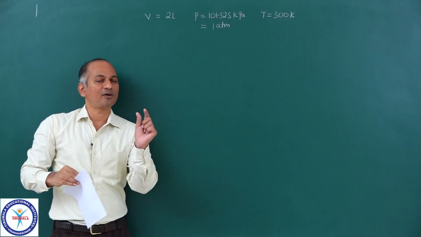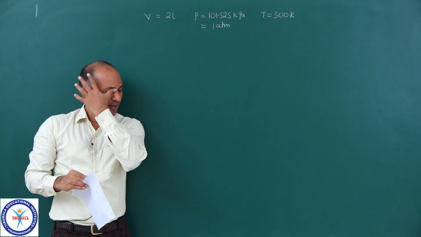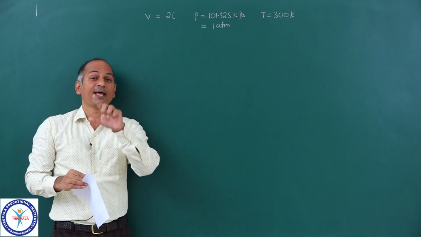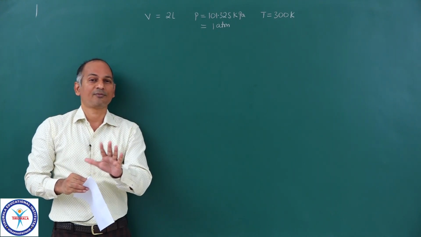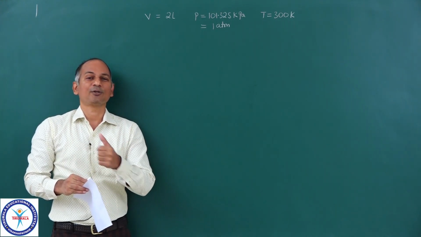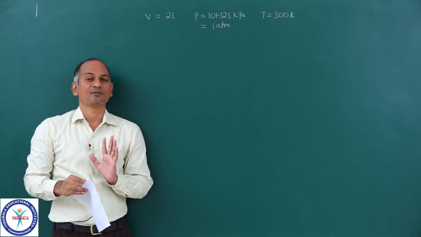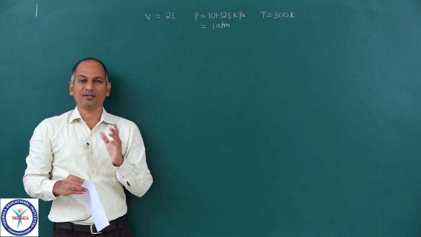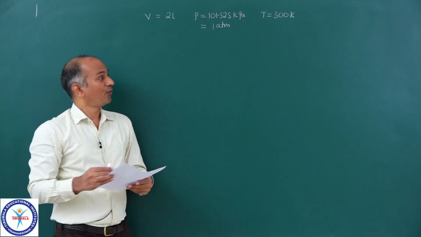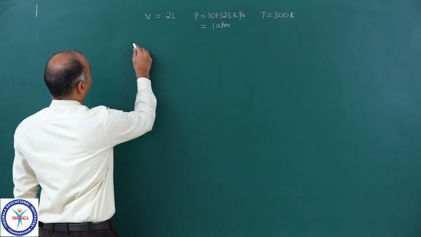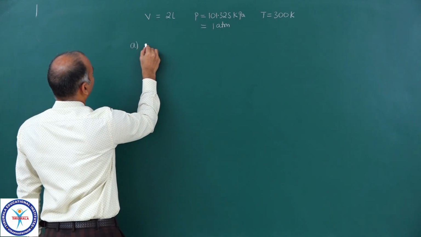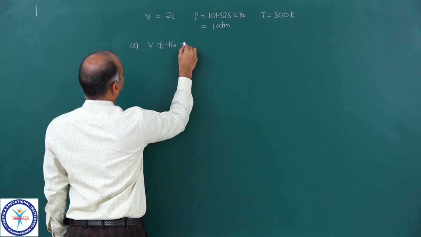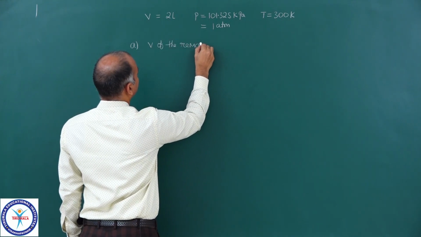Only a small amount of oxygen is left in the flask, and we came to know about that by seeing the pressure, because pressure has enormously been reduced from 101.325 kilopascal to 0.1 Pascal. So almost the entire oxygen has been removed. Only a small amount is left in the flask. So now the first question, what is the volume of the remaining oxygen? Volume of the remaining oxygen.